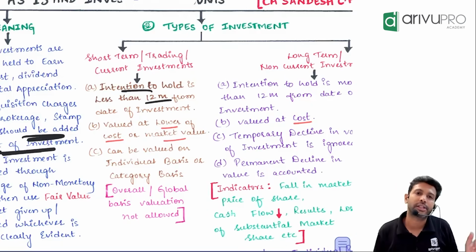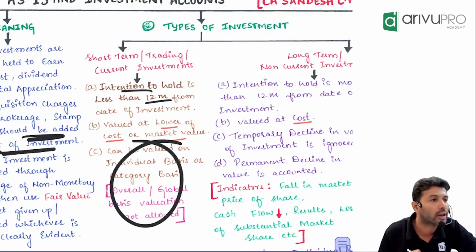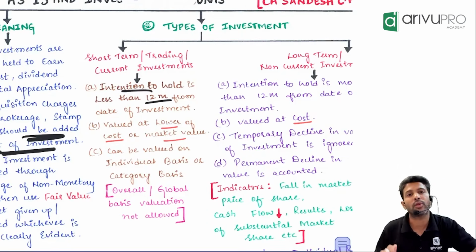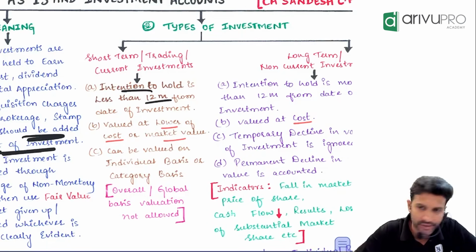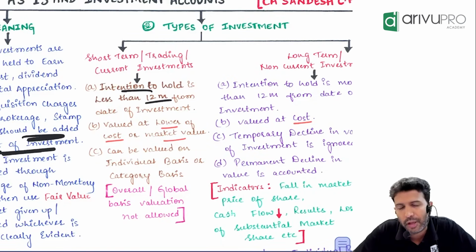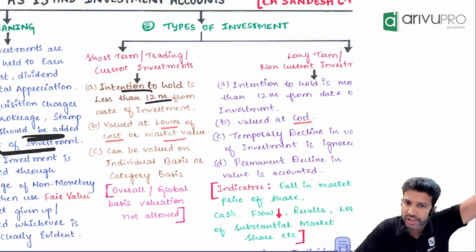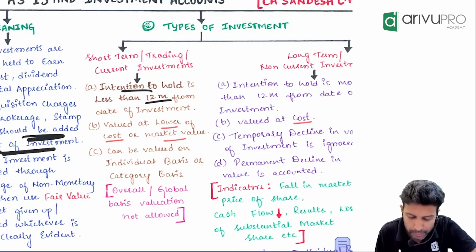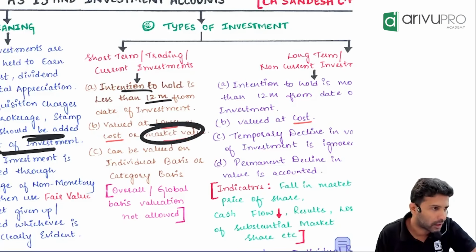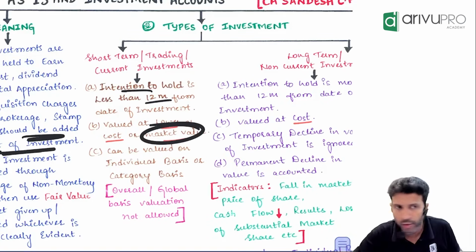This valuation can be done on individual basis or category basis, but global basis valuation is not acceptable. Meaning, let's say you have purchased two private limited company shares and you're planning to hold them only for the next 6 months. So long term or short term? Short term. See, if it's a listed company, you have its market price listed in the stock exchange. But if it's a private company, how will you find out the market value? Because valuation of short-term investment is cost or market value, whichever is lower, you need market value, no?